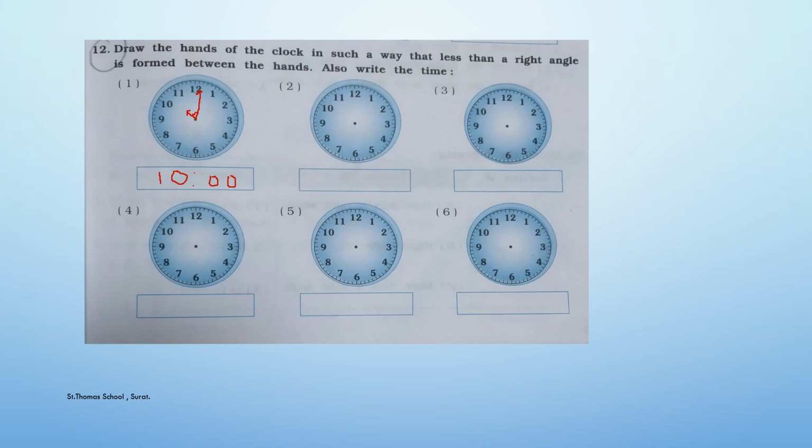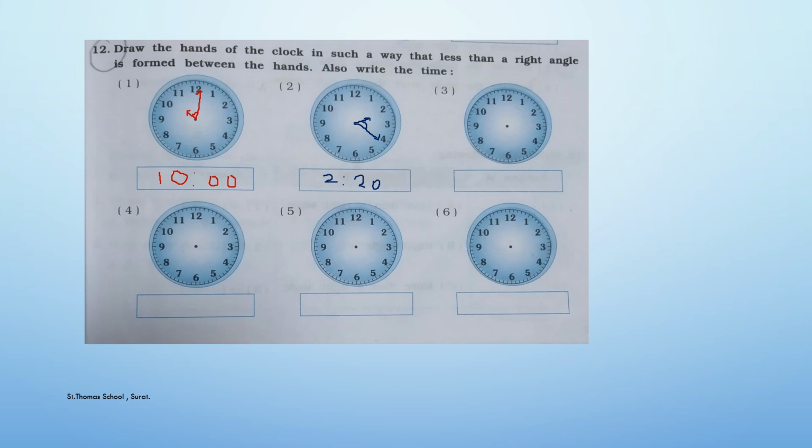Now let's take the other clock. Let me take, for example, the time as 2:20. So write the time that you are making in the box like this. Then you have to draw the hands accordingly. So one hand towards the 2 and the other hand towards the 4. So we have 2:20 and the angle that has been formed is less than a right angle. Clear with this?